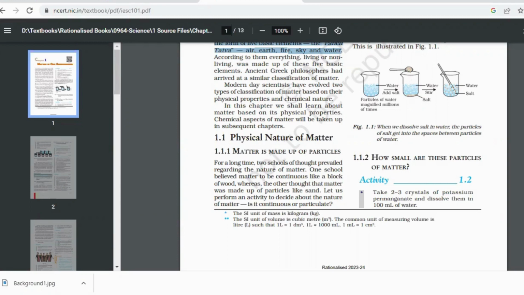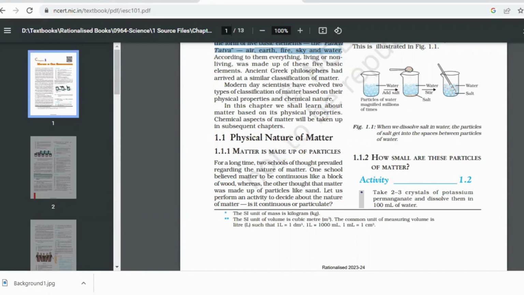We are made up of cells. And what are cells made up of? They're made up of atoms, like carbon atoms and molecules. So ultimately, we say that matter is made up of particles called atoms and molecules. Am I clear? Yes, ma'am. Okay.